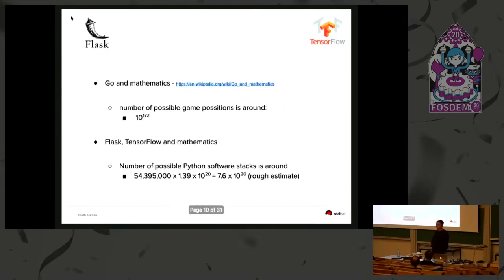If we take a look at some AI approaches that exist today, you probably know AlphaGo, the famous Go AI that beats every Go player, and it uses machine learning to find the best possible move in a game. AlphaGo, or the Go game in general, has something like 10 to the power of 172 combinations of how you can place things on the board.